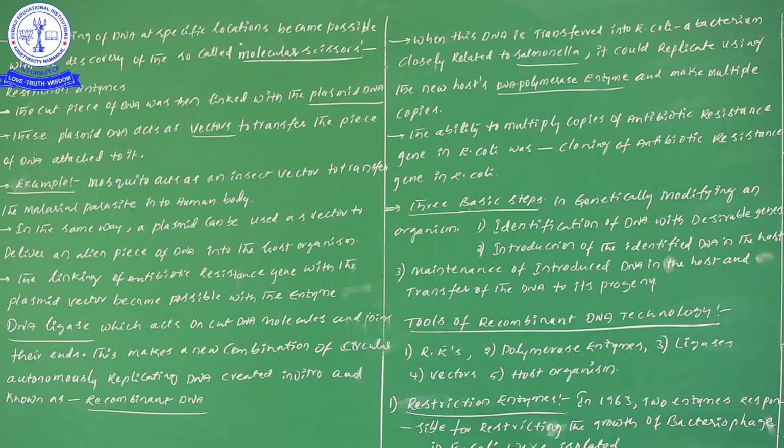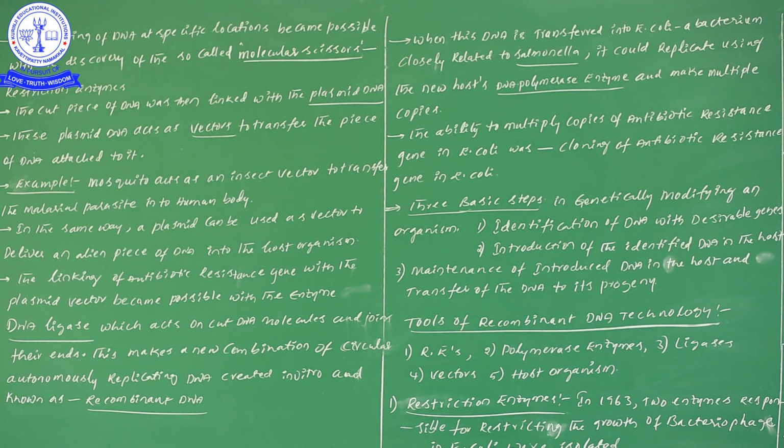Now, what is the information we are going to take now? In a previous video, we discussed the creation of recombinant DNA. In order to create recombinant DNA, what have we seen? We have to choose the alien DNA or foreign DNA, and one plasmid is required.